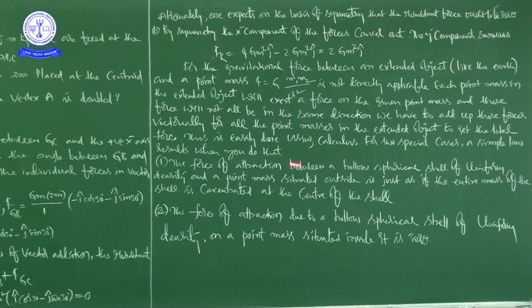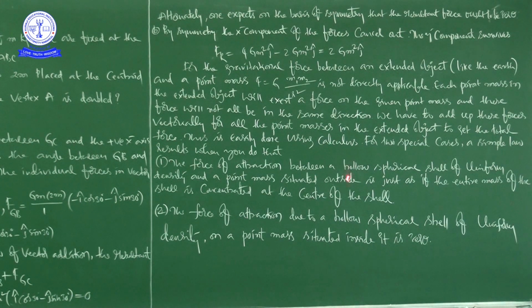It is just as if the entire mass of the shell is concentrated at the center of the shell. So he is saying how it behaves.